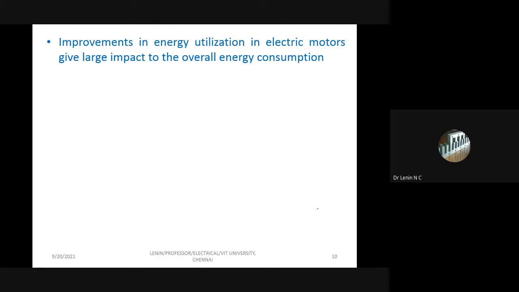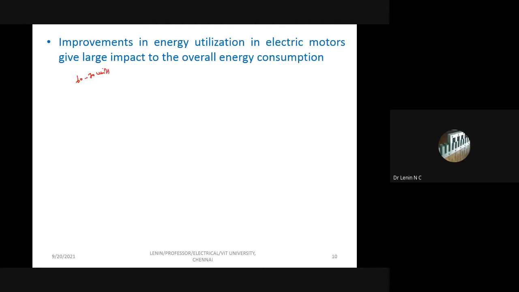So this is what I said earlier. Improvement in energy utilization in electric motors has a large impact on the overall energy consumption. Even if you reduce 1% of the energy consumption, that itself gives a massive amount. Say, for example, let us take our home. Suppose I have a bore pump. Each and every month it is going to consume around 60 to 70 units.